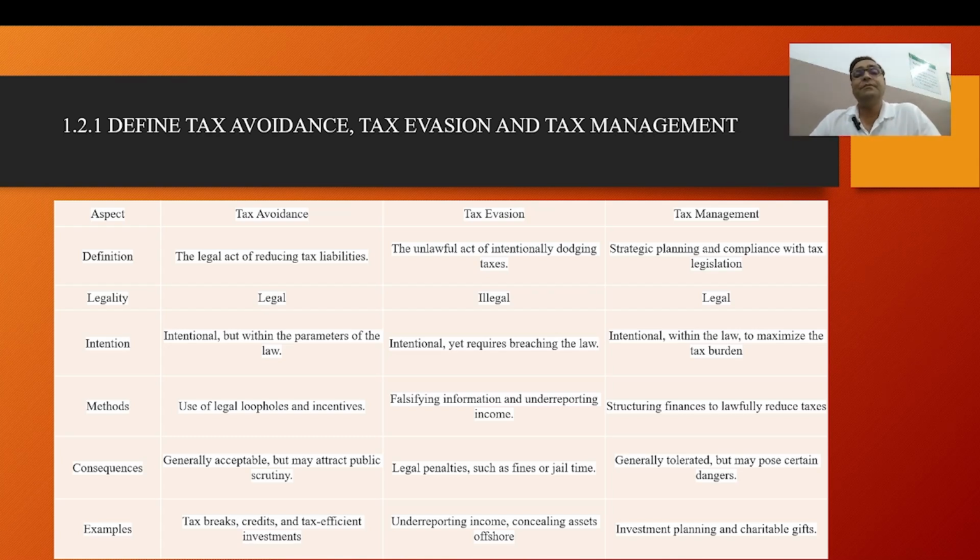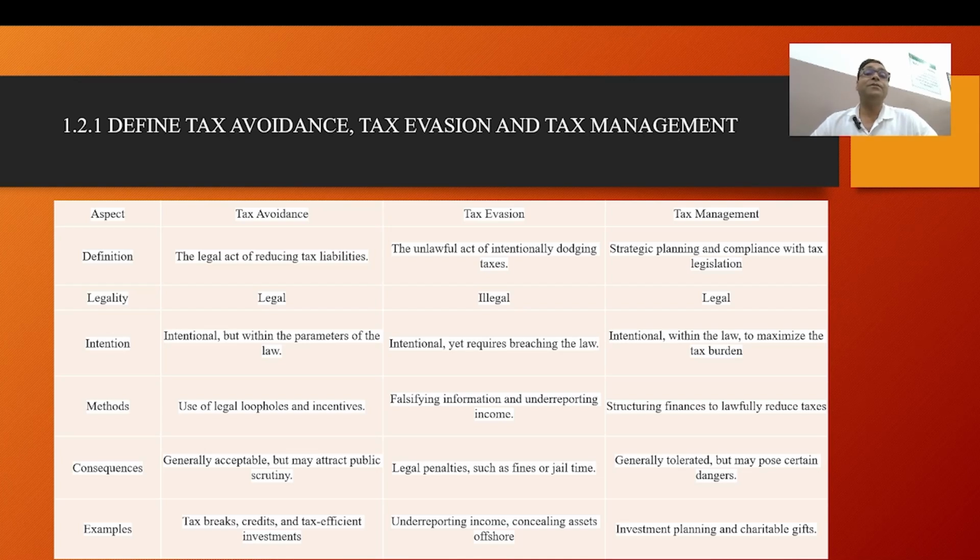My dear students, please listen carefully. The legal act of reducing tax liabilities, this is the definition of tax avoidance. We are acting as per law. Tax evasion is where we are using unethical, it means illegal, methods. And in tax management we are using strategic planning and compliance with tax rules and regulations.